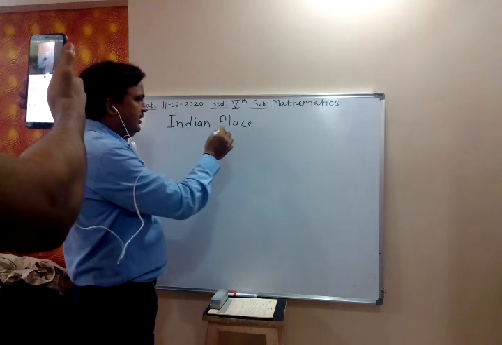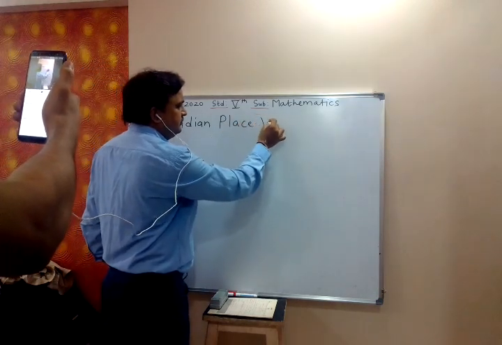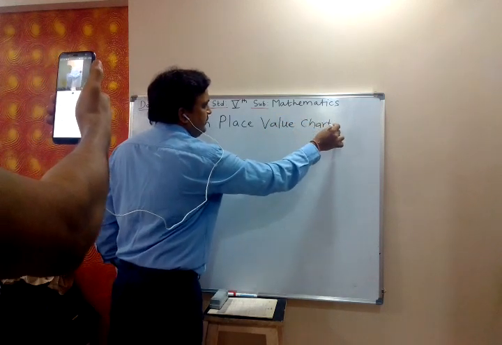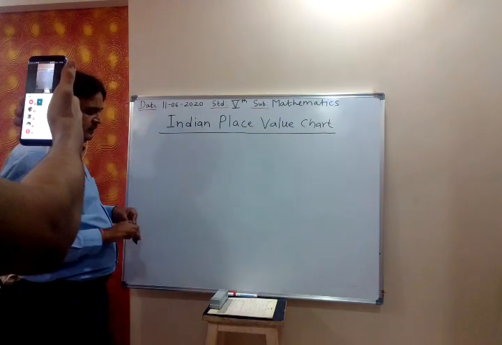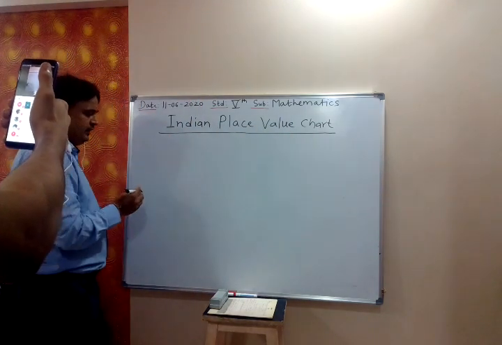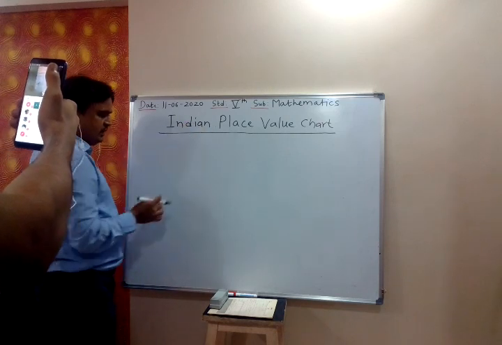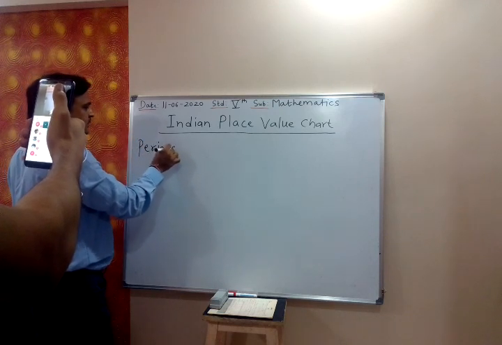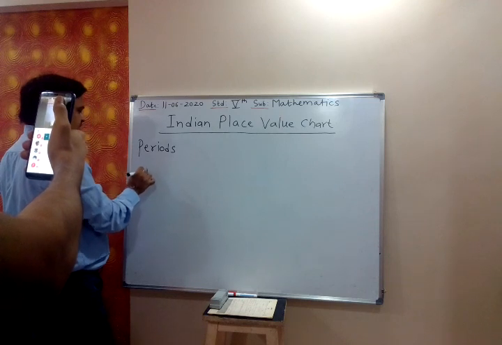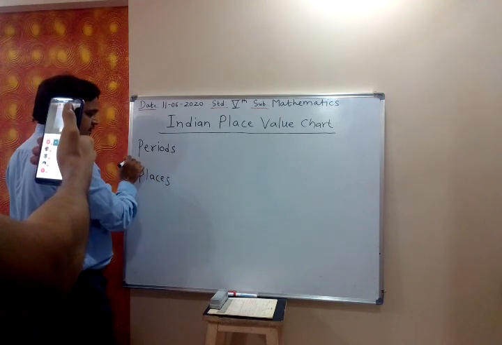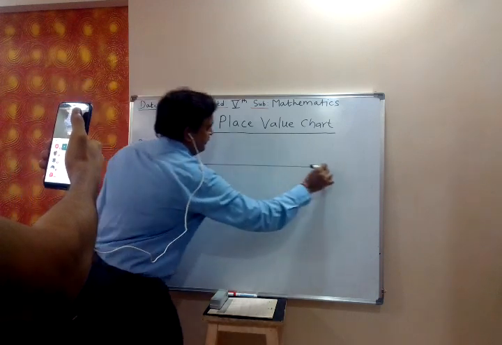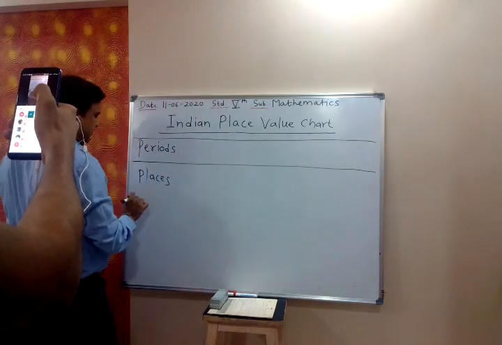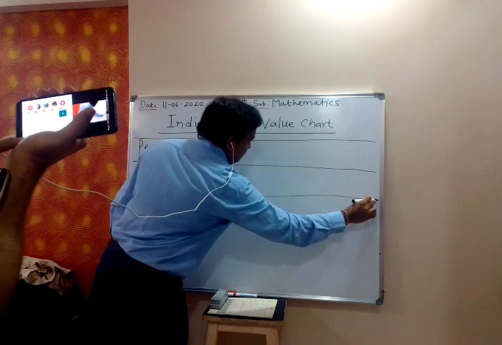Indian place value chart. We start with this Indian place value chart. Is it visible now? We have studied that Indian place value chart. It has periods and places. Yes, we have to make this table: periods and places.